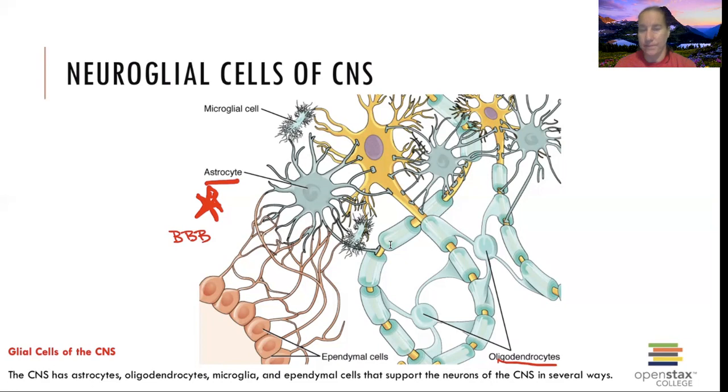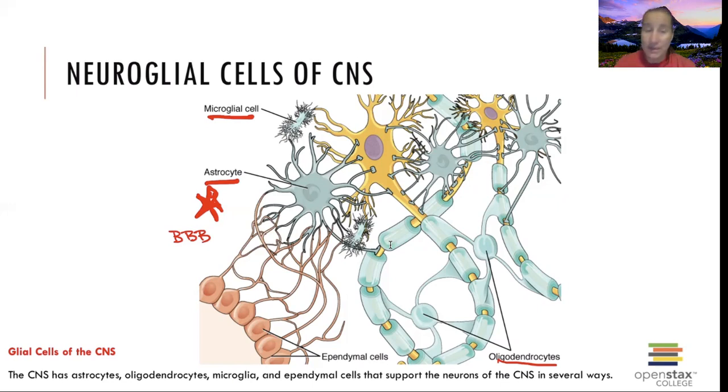There is this other guy over here, this microglial cell. To me, he kind of looks like a Swiffer. If anybody uses those Swiffer duster things, that's what he looks like. And what he does is it's a macrophage. So it wanders around basically acting like a Swiffer and collecting particles, collecting debris, waste products, bad guys, pathogens, and eating them up. He's a phagocyte. So that is a microglial cell.